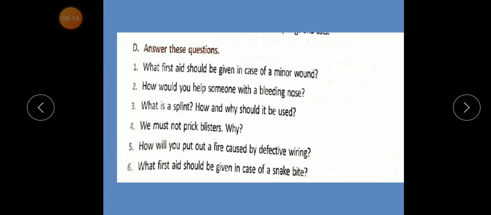Number 3. What is a splint? How and why should it be used?